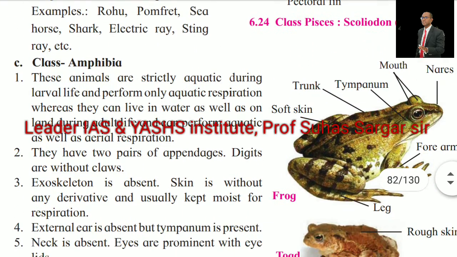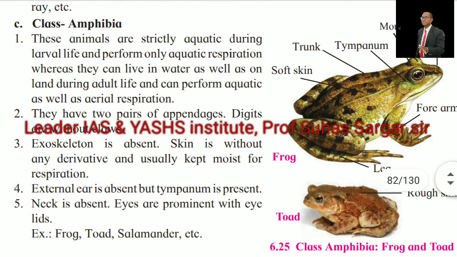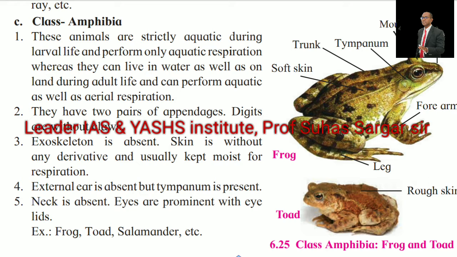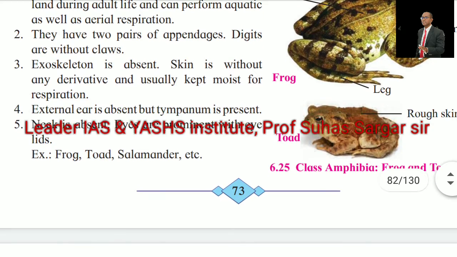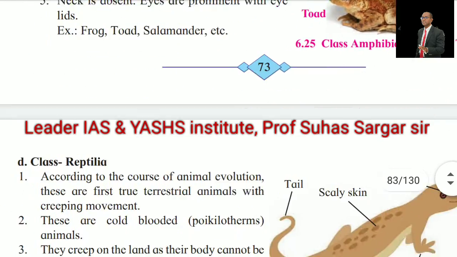Class Amphibia. These animals are strictly aquatic during larval life and perform only aquatic respiration, whereas they can live in water as well as on land during adult life and can perform aquatic as well as aerial respiration. They have two pairs of appendages. Digits are without claws. Exoskeleton is absent. Skin is without any derivative and usually kept moist for respiration. External ear is absent, but the tympanum is present. Neck is absent. Eyes are prominent with eyelids. Example: frogs, toads, salamanders, etc.